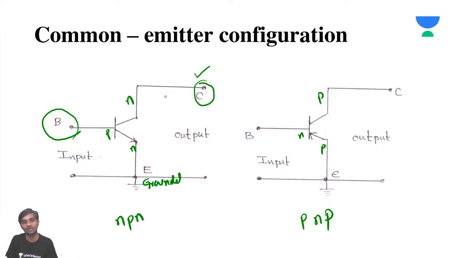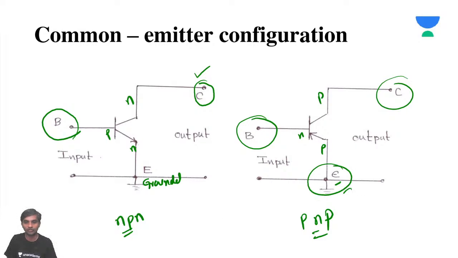So what is the remaining one? The base is the remaining one, so the base has to be at the input side. Now here comes another configuration, that is the PNP configuration. In the PNP configuration also, obviously, when the emitter is grounded, the collector has to be at the output side. The base has to be at the input side. This is going to be grounded.